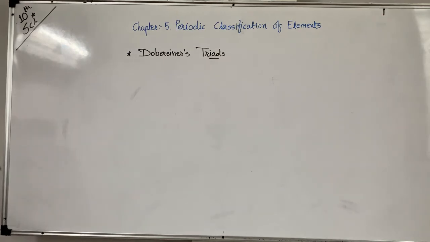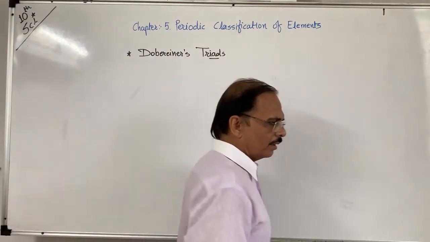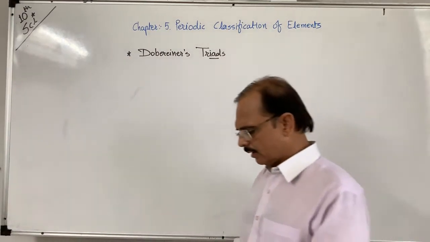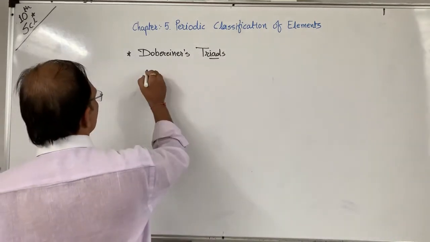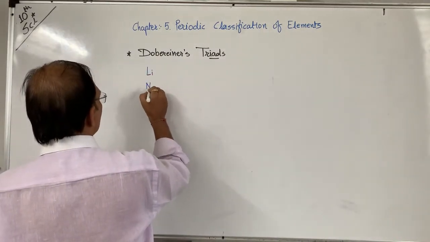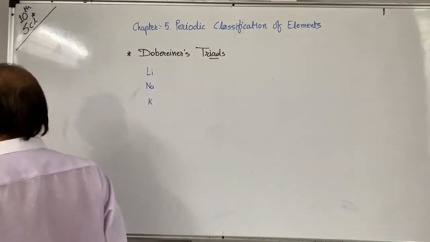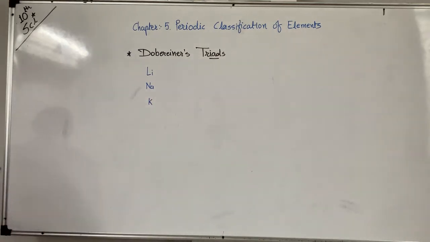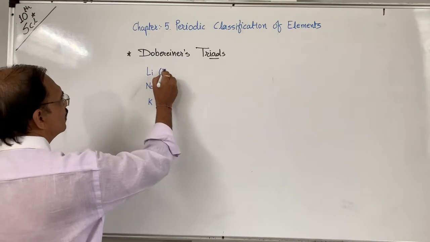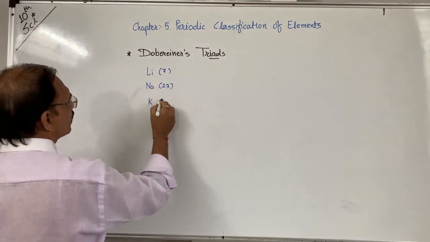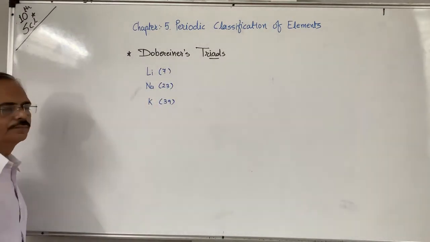As for example, Dobereiner took 3 elements like lithium, sodium and potassium. Their atomic masses are 7, 23 and 39.